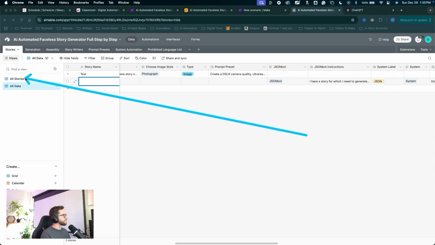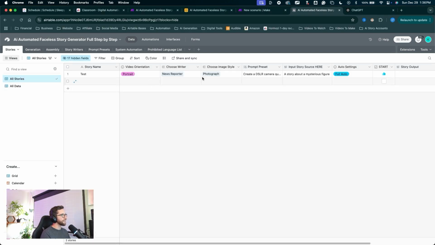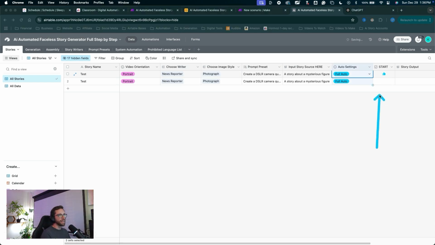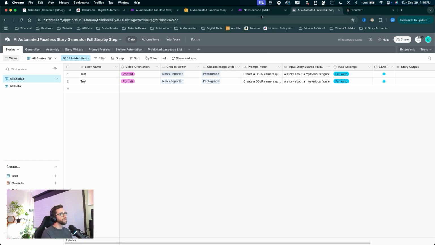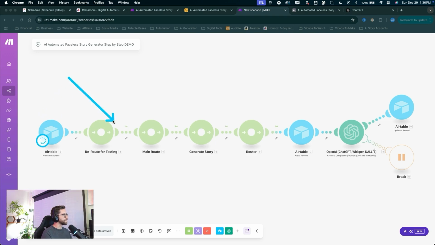Let's jump back into our all stories view, and I can just copy this information straight down into my new record here. I'll click on the first record and just pull down this little tab, copy all the information. And now when we hit start, this one will run through. Just a quick little lesson on troubleshooting. I'll click start, jump into Make, and now we can watch this one run through.